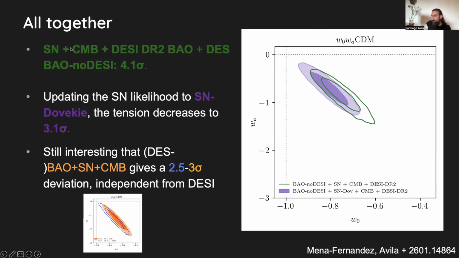Okay, when we put everything together, our BAO, their BAO excluding the area of overlap, and CMB and supernova, we get 4.1 sigma tension with ΛCDM. But if we move to the supernova from Dovekie, then the tension decreases to 3.1 sigma. So this is kind of the current status, right? But still, what was interesting is that our BAO measurement could give us an independent measurement from DESI BAO, and we still get 2.5 to 3 sigma deviation from ΛCDM.